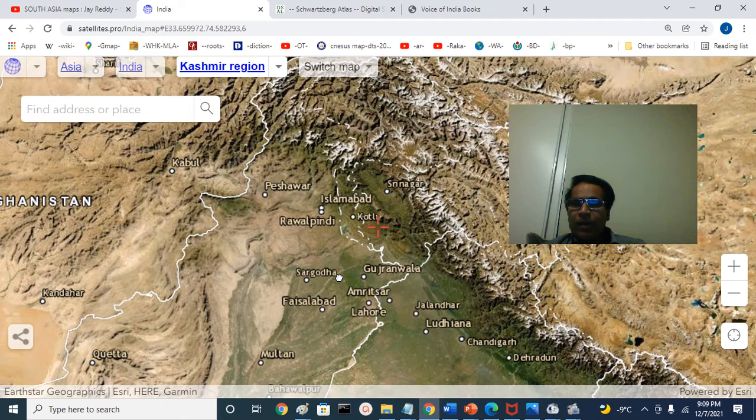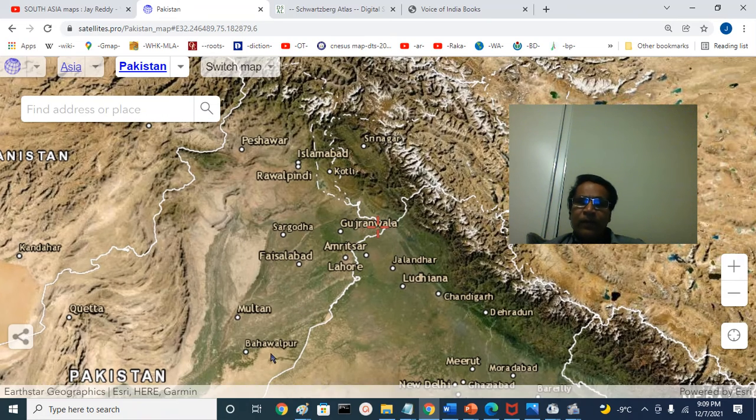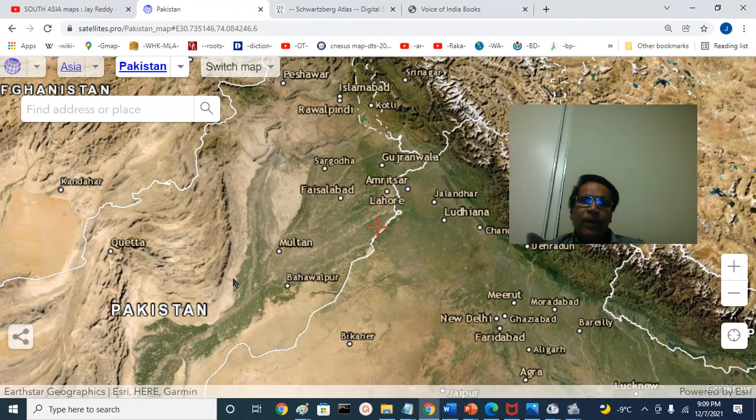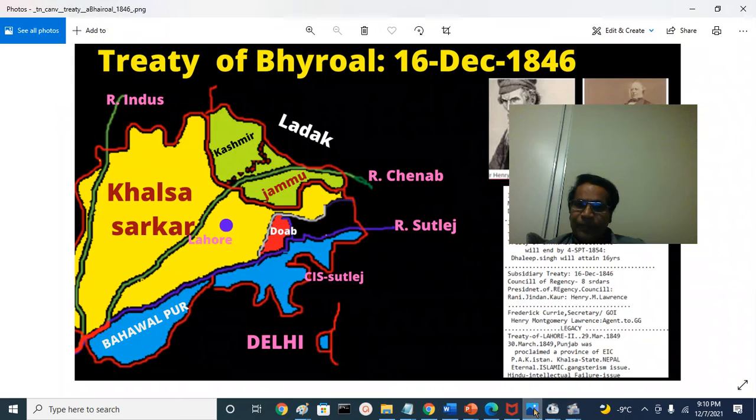the British completely controlled. They stayed put in the Multan region, in Peshawar region, and in Lahore region, and across the Sutlej, their friendly state was there, Bahawalpur, and south of Kashmir town, they have Sindh, that is the division in the Bombay Presidency. They already conquered it in 1843. That is in essence about the Treaty of Bhyroval.